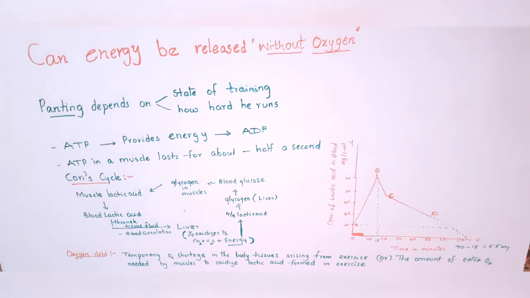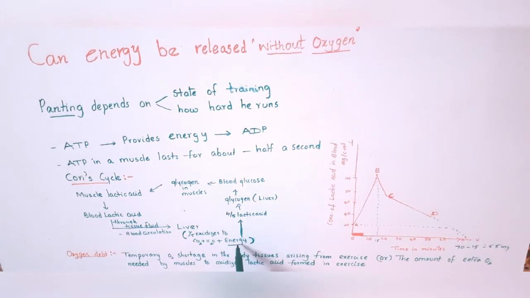So here we can understand the concept by Cori's cycle. The muscle lactic acid enters into the blood lactic acid through the tissue fluid and blood circulation, and it enters the liver. In the liver, 1/5 of the lactic acid oxidizes to carbon dioxide and water, and energy is produced.